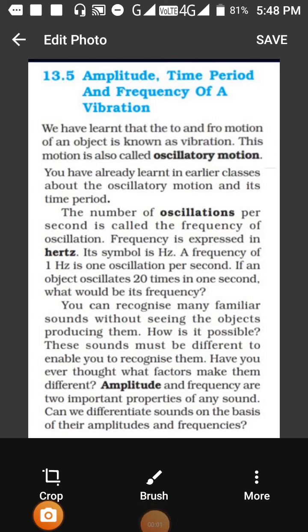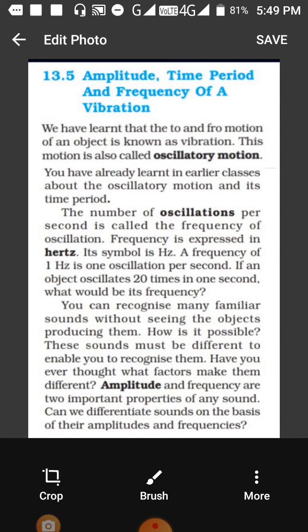In sound, the next important topics are amplitude, time period and frequency. These topics are in higher classes also. We have already learned about to and fro motion. In previous videos we learned the meaning of oscillatory motion. The to and fro movement of an object from one point to another point and coming back is called oscillatory motion. You have already learned in earlier classes about oscillatory motion, that is the movement of a pendulum.